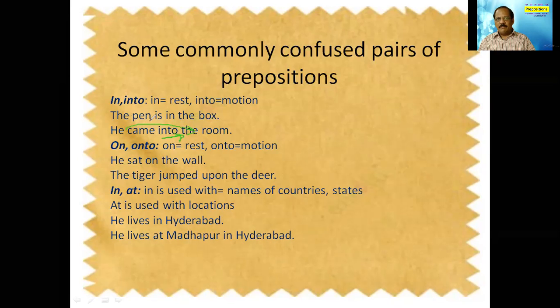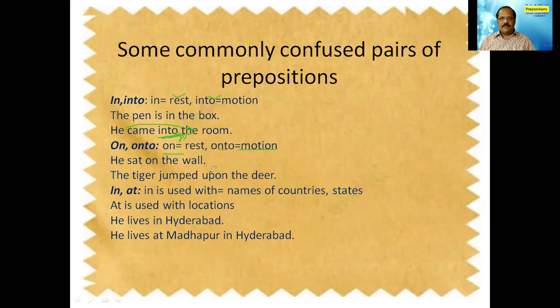So when you say the pen is in the box, it is in the rest. So when it is in the rest, we have to use in. When there is a motion, then we have to use into. The same formula is applicable to on and onto. On means we use on for rest and onto we use for motion. For example, he sat on the wall. He sat on the wall, comfortably he sat on the wall, so he is in the rest.